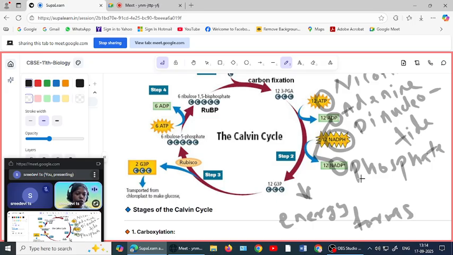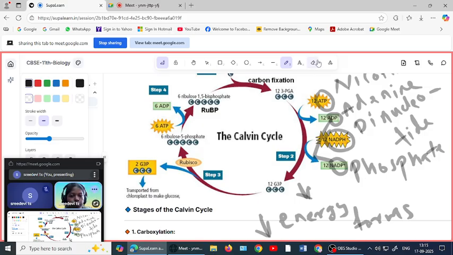I am saying all this for your knowledge, because these are the basic things you have to understand while studying a cycle. Not only in biology, in chemistry also, you have to understand what ATP and NADPH are. So ATP and NADPH are the high energy forms, and ADP and NADP plus, you can see a plus sign, these are the low energy forms. You got it?